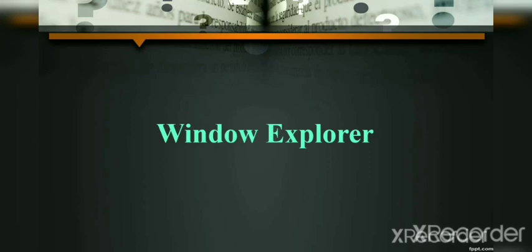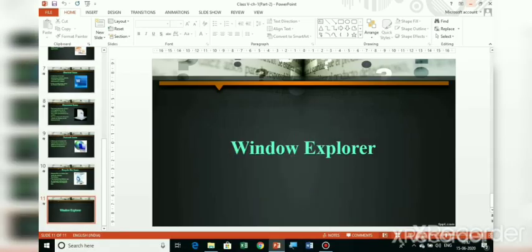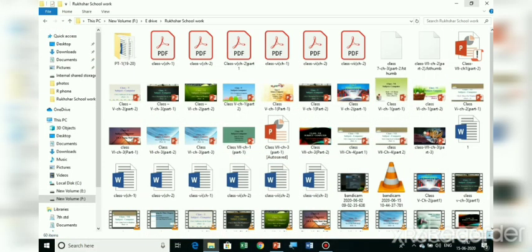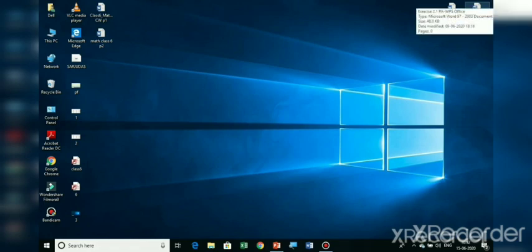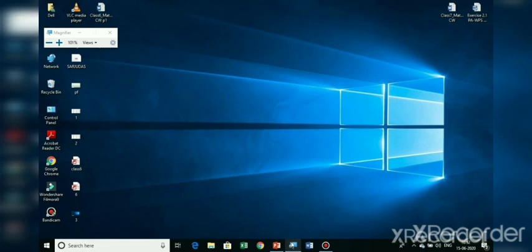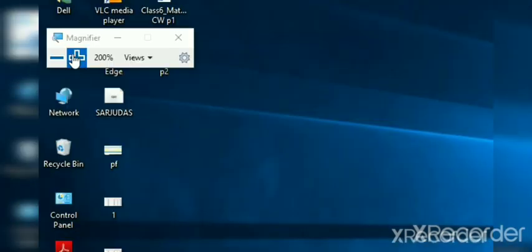Which tasks? You can view files or folders, create a new file or folder, delete a file or folder, copy, move, or rename any file or folder, or search for any file or folder. So now I will explain how we can open Microsoft Windows Explorer. Just concentrate on my window and my pointer.